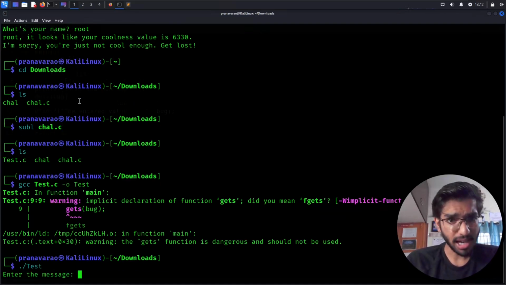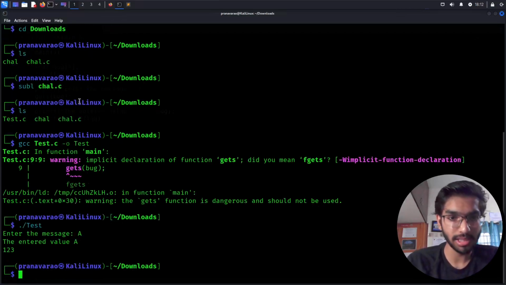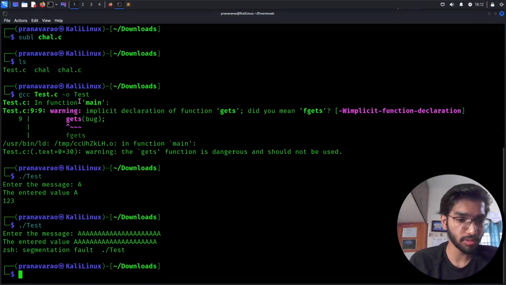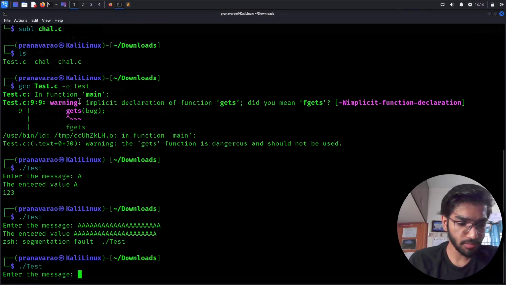Since I've given the stack limit to be 5, if I enter just one character, which is less than the stack limit, I'm going to get the value which is A and 1, 2, 3. What is going to happen if I enter more than just one character? If I randomly enter so many characters, I'm going to get some errors, right?